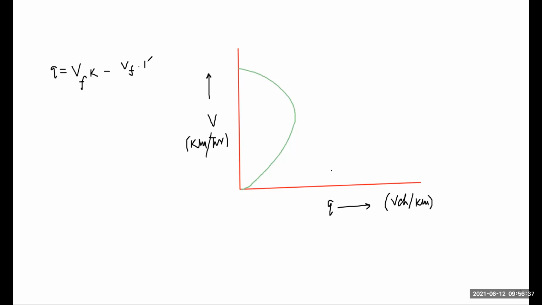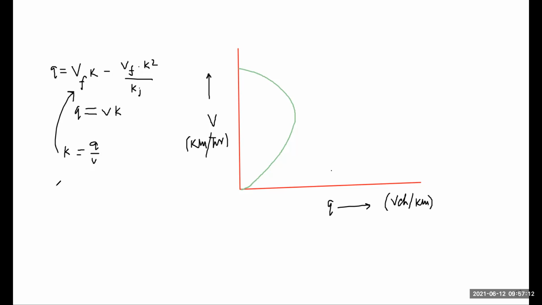We also know a relationship between Q, V and K: Q is equal to V into K. So if we write K is equal to Q by V, very simple, we put the value of K in this equation.